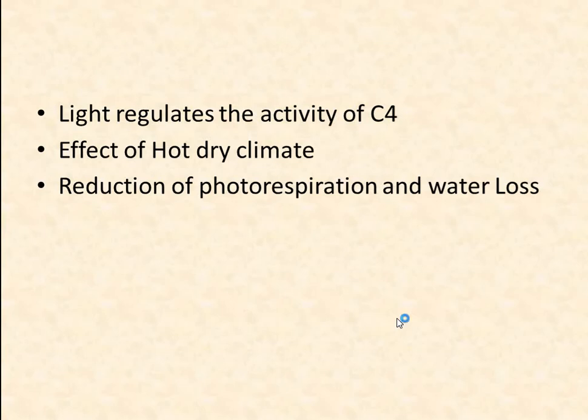NADP malate dehydrogenase is regulated via the thioredoxin system of the chloroplast. The enzyme is reduced, that is activated, upon illumination of leaves and is oxidized, that is inactivated, upon darkening. PEP carboxylase is activated by a light dependent phosphorylation-dephosphorylation mechanism yet to be characterized.